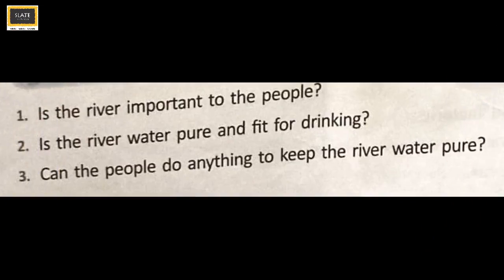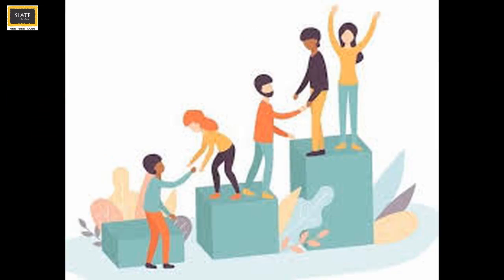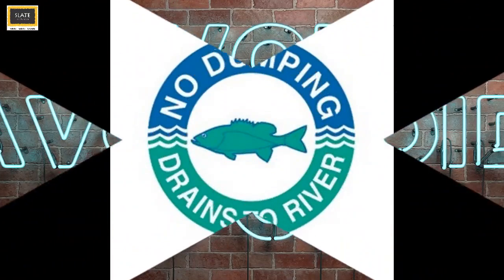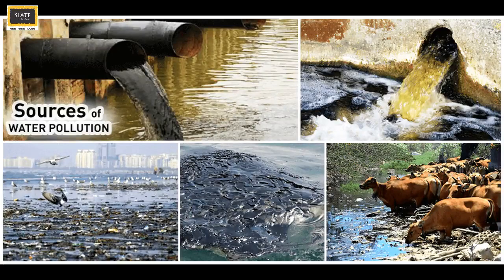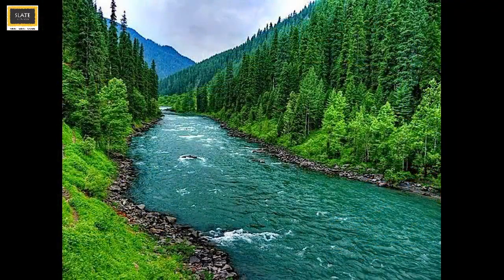Now let's check the third one. Can the people do anything to keep the river water pure? Slaters, how can people achieve that? Very good. People should avoid bathing, washing clothes, bathing of cattle and dumping waste in the river. Avoiding these activities will not pollute the flowing water and will help in keeping the river clean and the water pure.